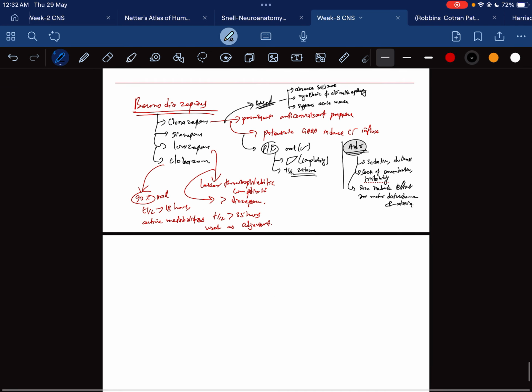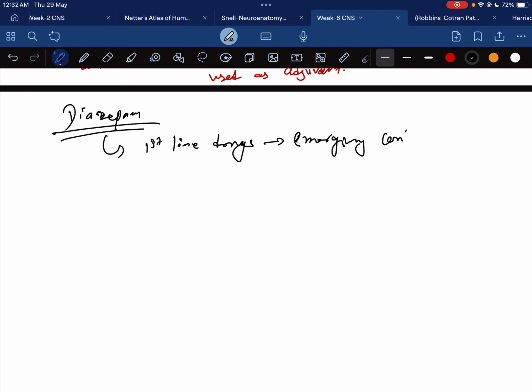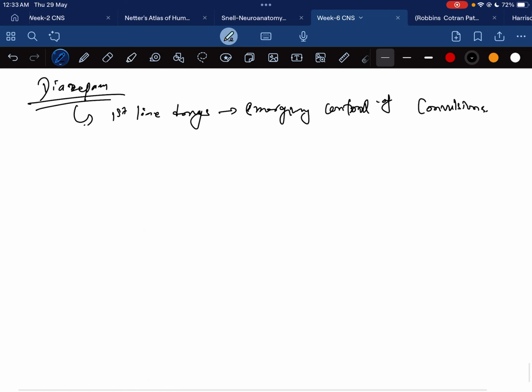Now moving on to diazepam. It is a first line drug for emergency control of convulsions, and it is not used for long-term therapy.